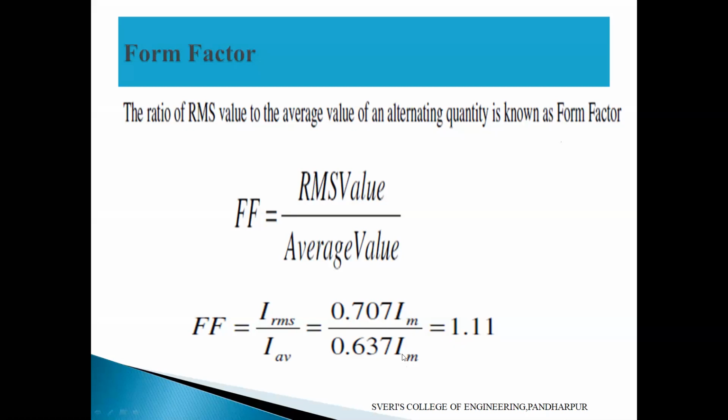So Im gets cancelled, Im in numerator and denominator both. So Im gets cancelled. That is 1.11, we can write down here.